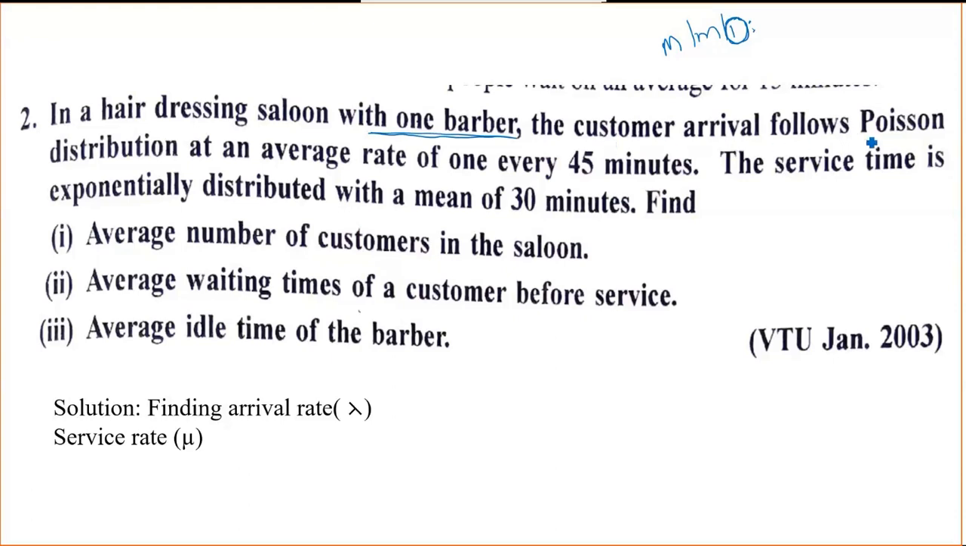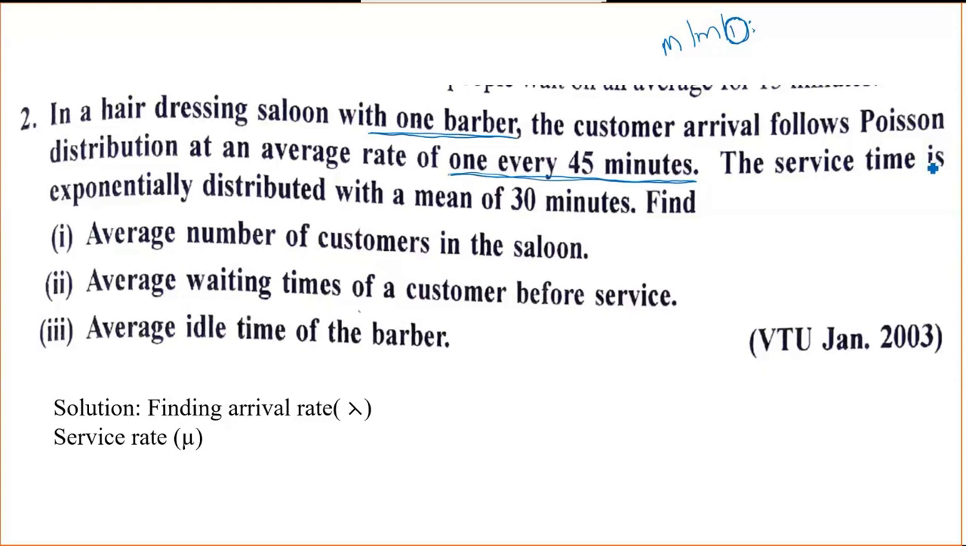The customer arrival follows Poisson's distribution at an average rate of 1 every 45 minutes. Try to understand the statements clearly: one customer arrives every 45 minutes. For example, one customer comes at 9 o'clock, another at 9:45, the next at 10:30, another at 11:15, and the fifth customer at 12 o'clock. Likewise, for every 45 minutes, one customer is coming.